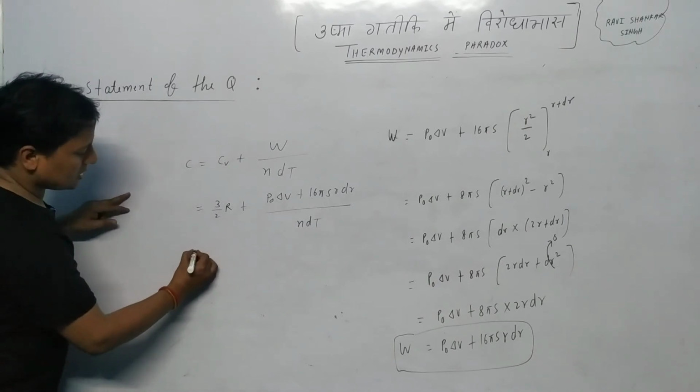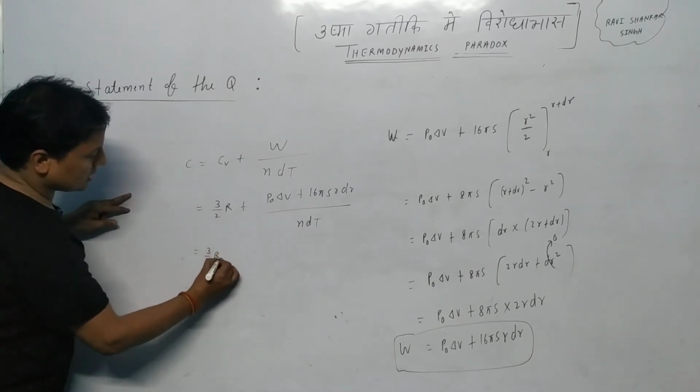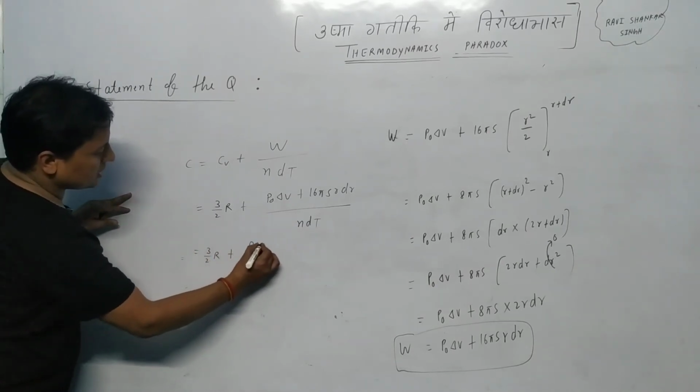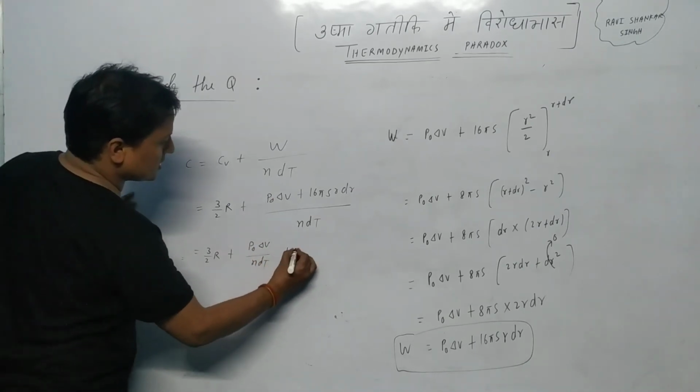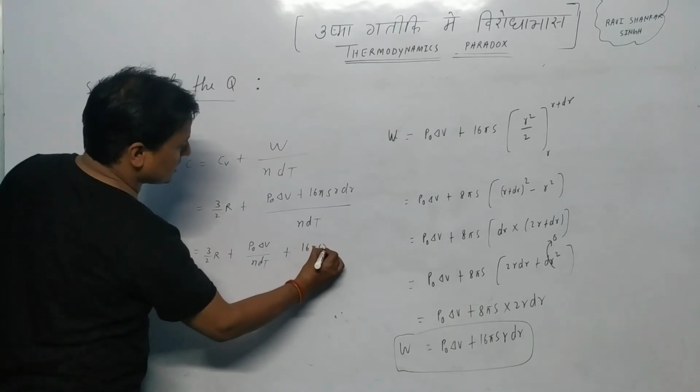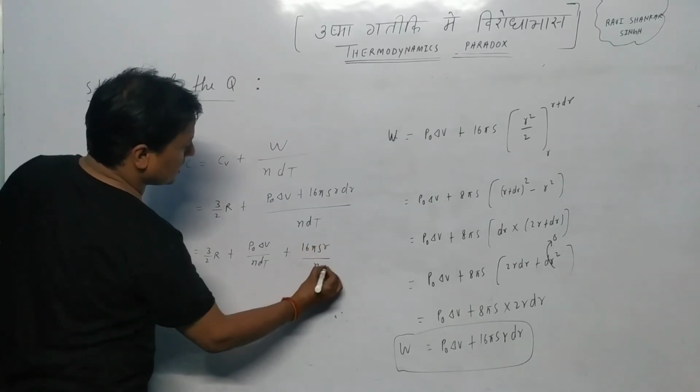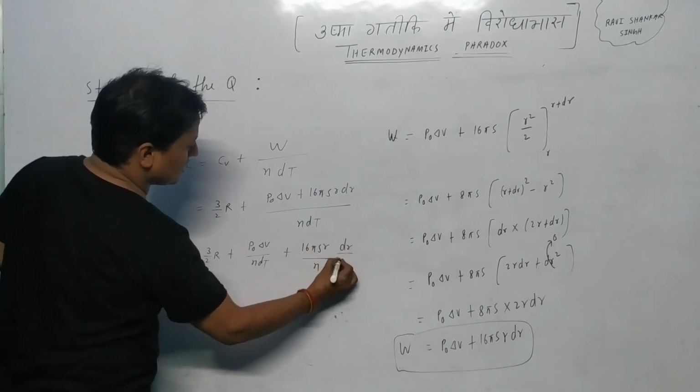So this comes out to be 3 upon 2 R plus P naught delta V upon n dT plus 16 pi S R upon n and dr by dT.